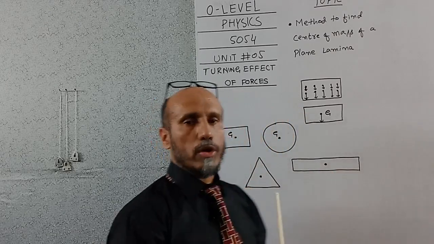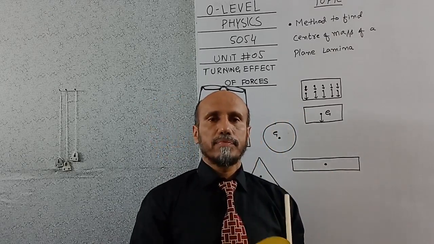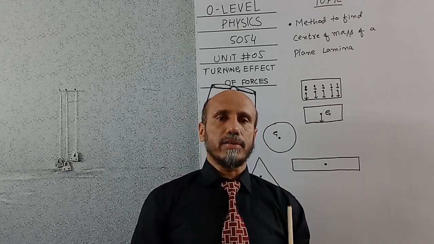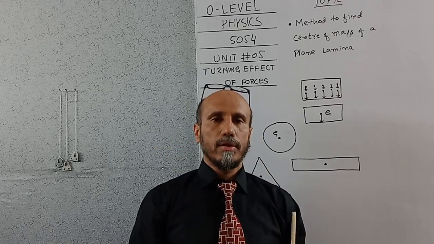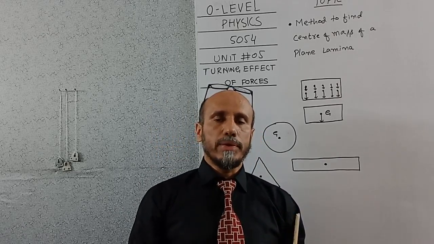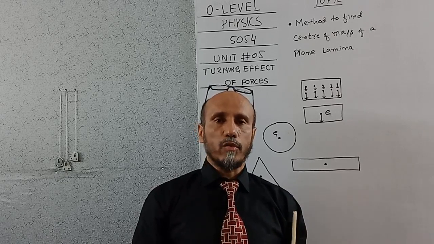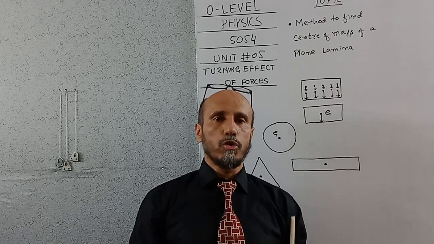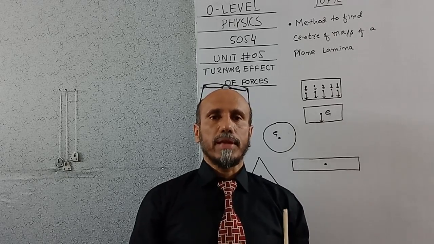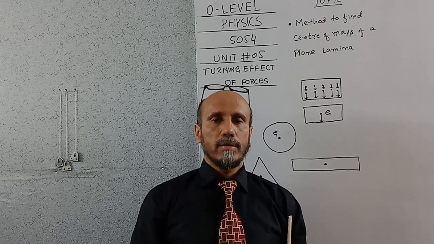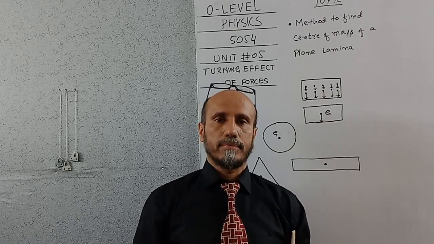So regular bodies have center of gravity at their center of symmetry, and in order to find the center of gravity of an irregular body, we can use the plumb line, with which we can find their center of mass or center of gravity. So I hope that now you understand how we can find the center of gravity of a plane lamina by using a plumb line.